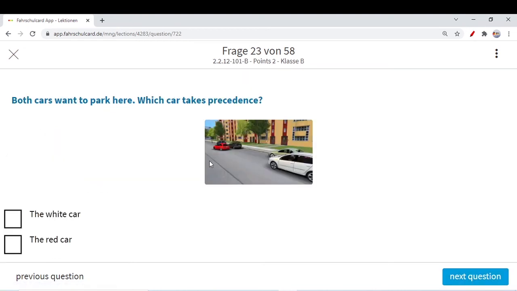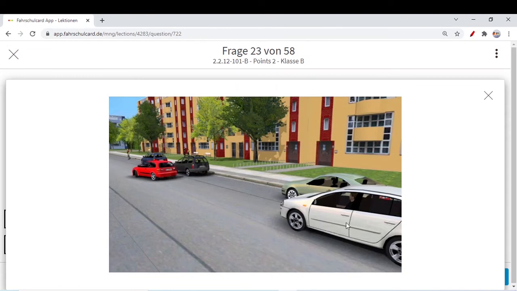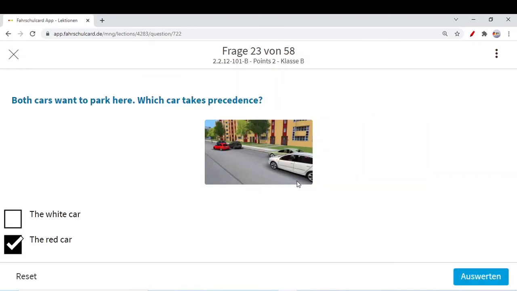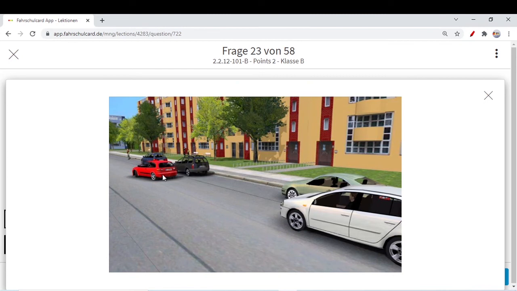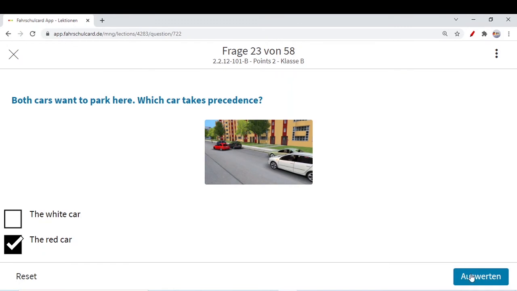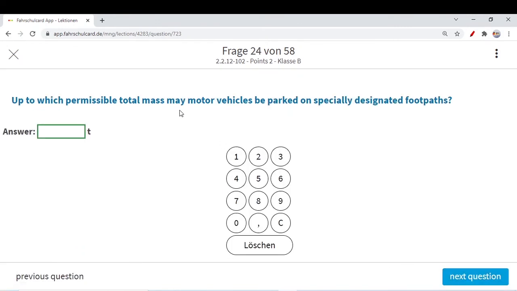Both cars want to park. Which car takes precedence? If you see, you are coming right now, say you are the white car, and the red car has already indicated to the right. The red car has already seen this empty area, and the driver is willing to park. That's why it already indicated to the right. Whenever you are going to park, you need to indicate right, on the right-hand side. So this red car has precedence. The driver came first, found the area, and indicated, so he or she has the precedence. The red car. White car no, because it's late. Now the white car is coming, but the red car has already reversed somehow and indicated as well. So the red car has clear precedence here. Let's go to the next question.